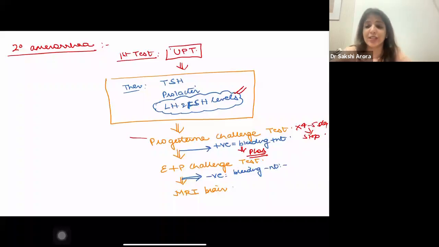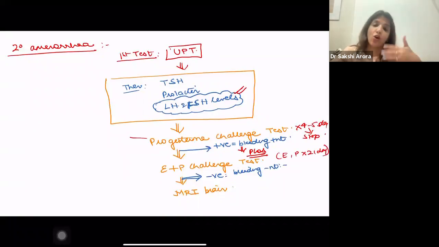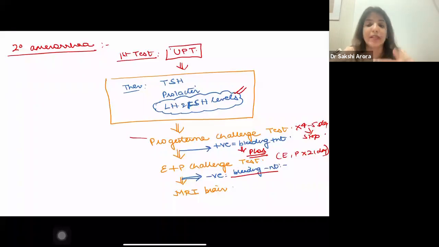After progesterone challenge test, we go for estrogen plus progesterone challenge test, in which we are going to give estrogen and progesterone for 21 days, like a normal menstrual cycle, and then stop. Now, if estrogen and progesterone challenge test comes out to be negative, then that means no bleeding is present after stopping. Then that indicates it is a case of Asherman syndrome.